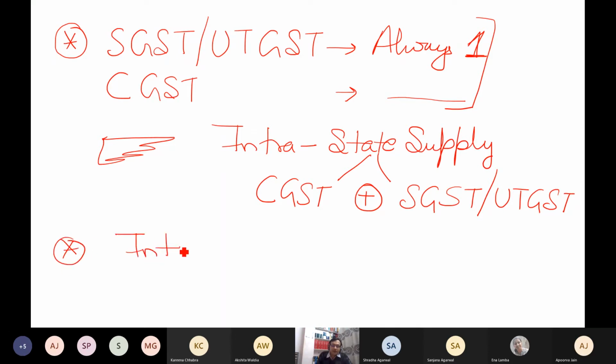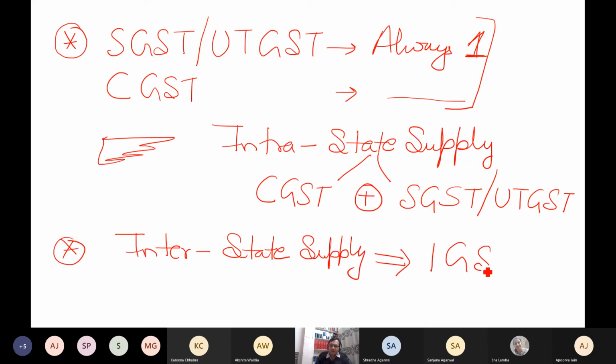So whenever the supplies are interstate, then there is no combination. We have only one tax, IGST. I means what? Integrated. For intrastate supplies, it is C plus S or UT. S or UT, any one thing will happen. C plus S or UT, whatever is the case. For interstate, it is only integrated, but the rate is the same.